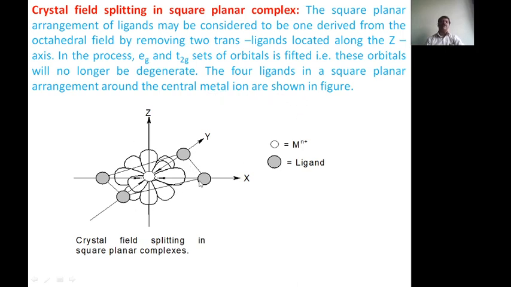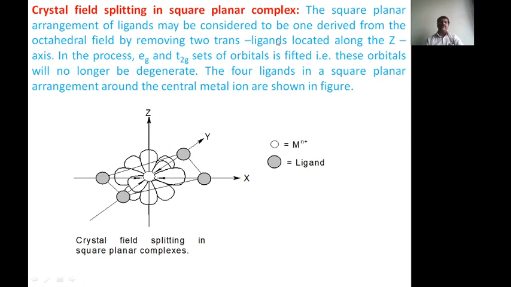Simply consider this diagram as an octahedral complex. In the square planar complex, the 2 trans ligands are removed from the z direction, and therefore the energy will be different.